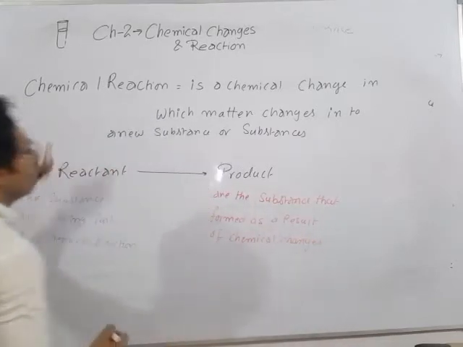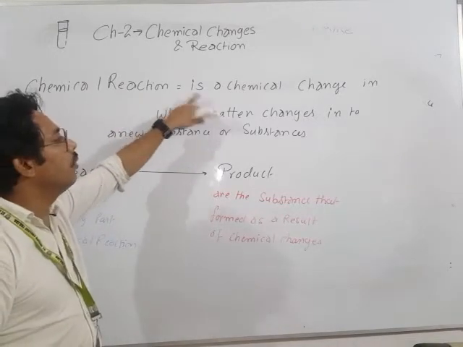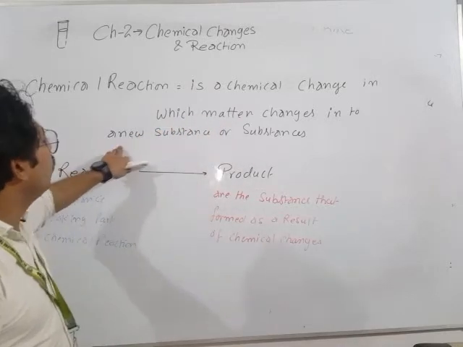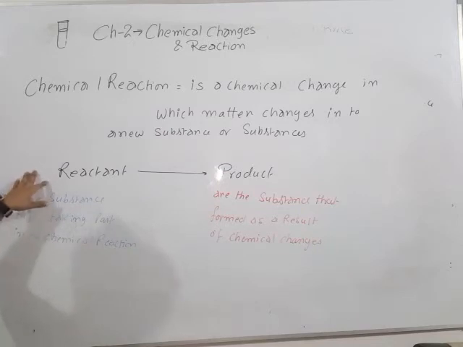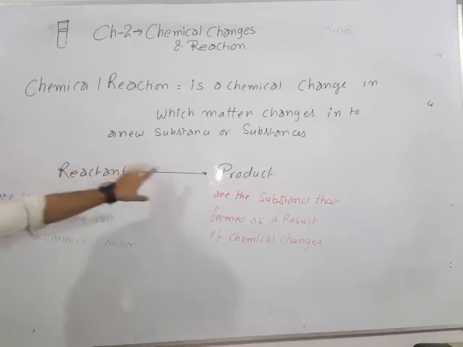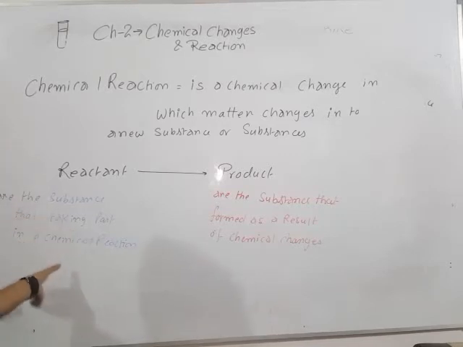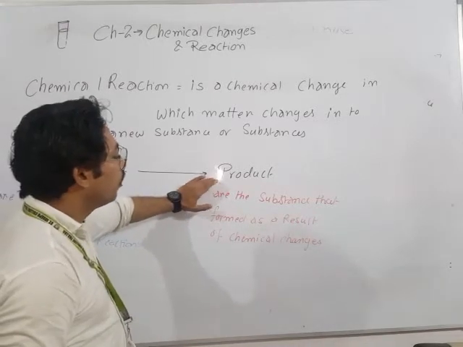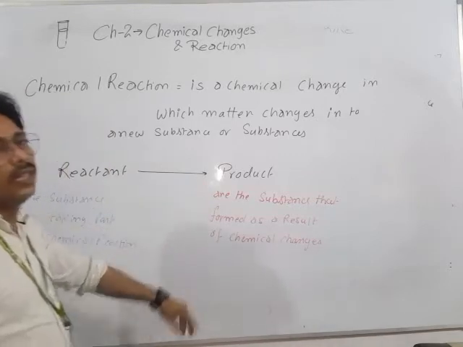Okay, so once again, what is a chemical reaction? A chemical reaction is a chemical change in which matter changes into a new substance or substances. Here the substances are of two types, reactant and product. Reactants are the substances that take part in a chemical reaction, and products are the substances that form as a result of chemical changes.